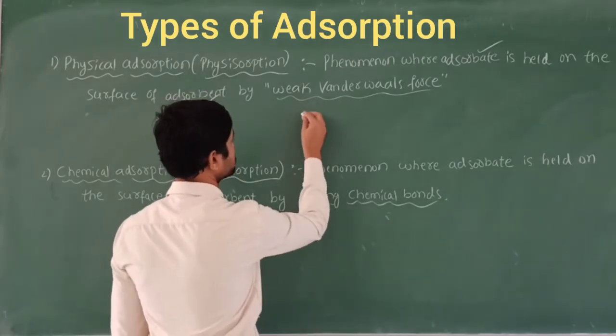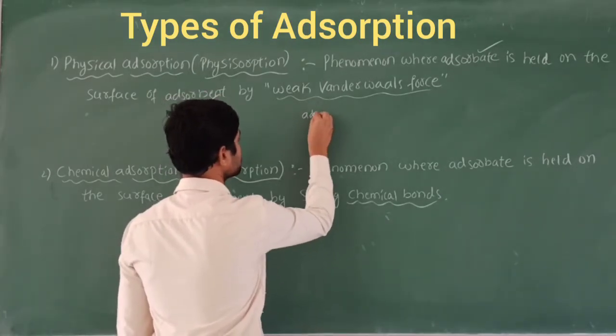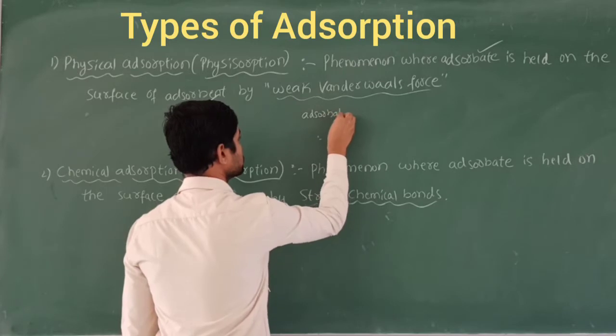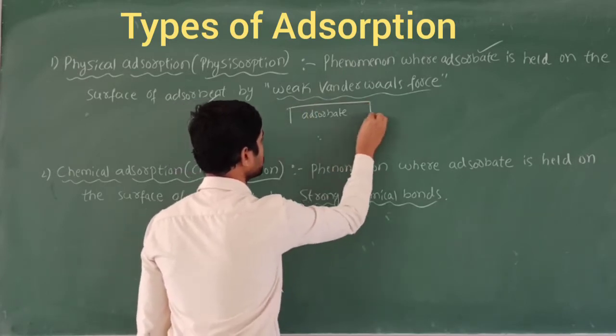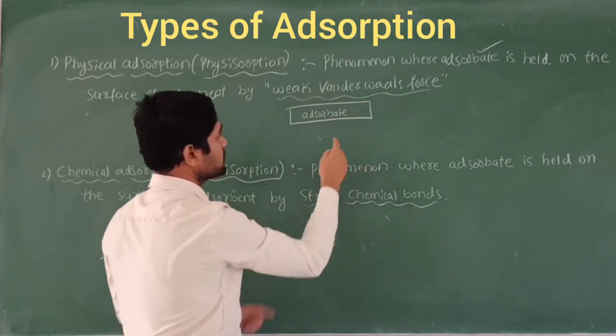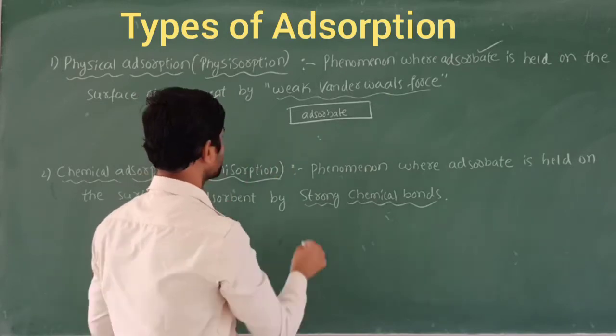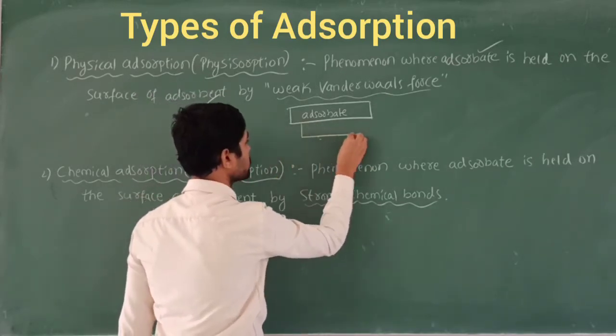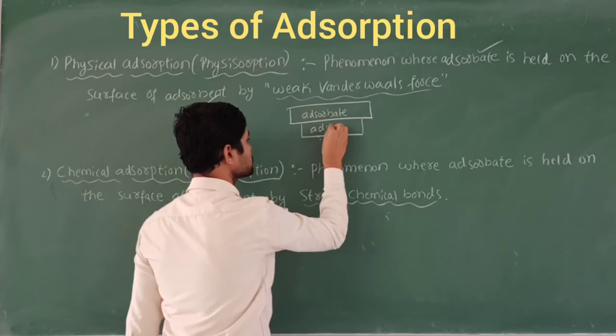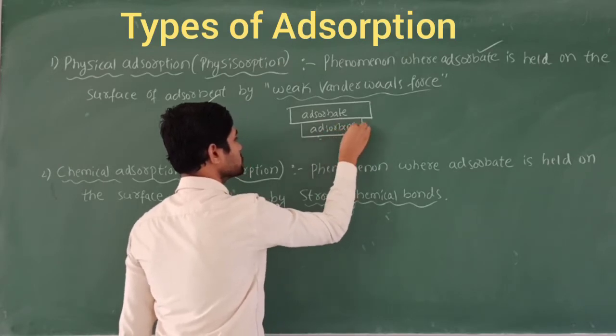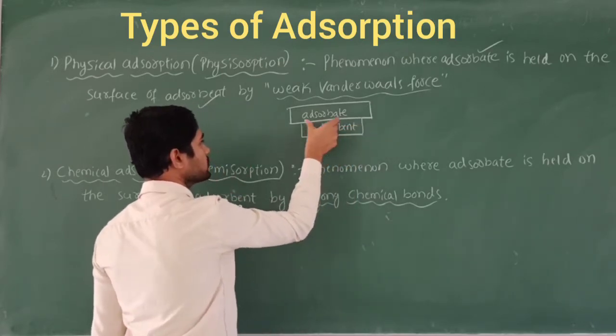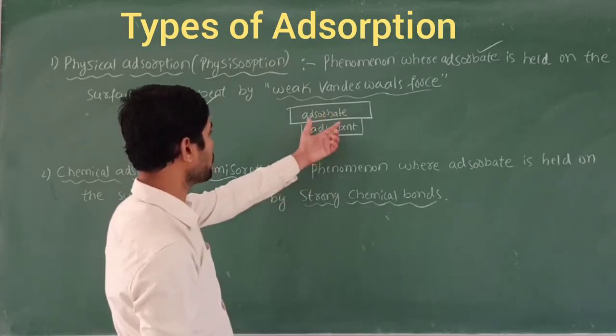So first we take the adsorbate. This is called the adsorbate. This adsorbate is held on the surface of the adsorbent. This is called the adsorbent. On the surface of this adsorbent, the adsorbate molecules are held.